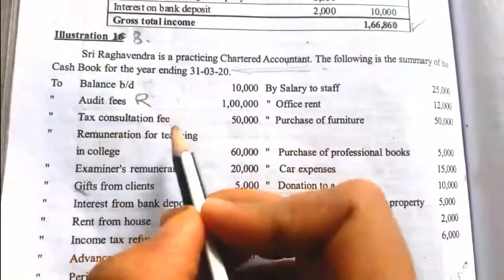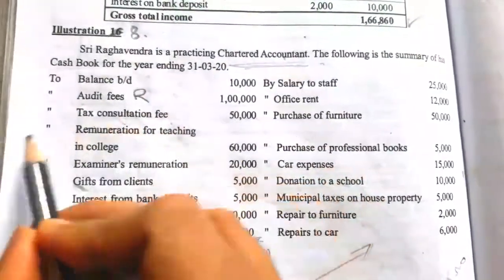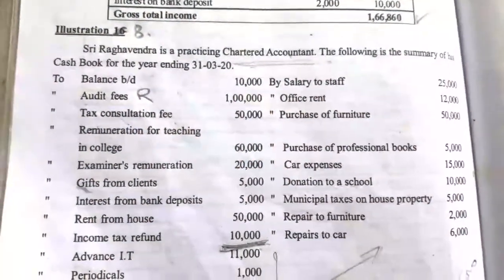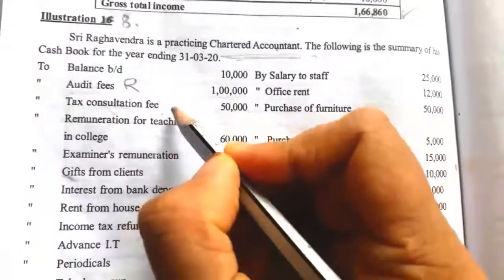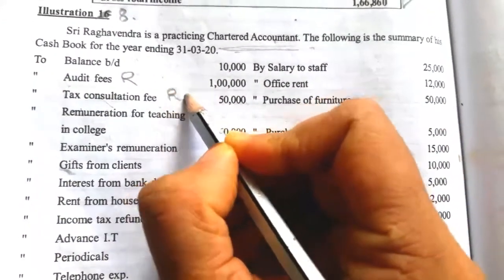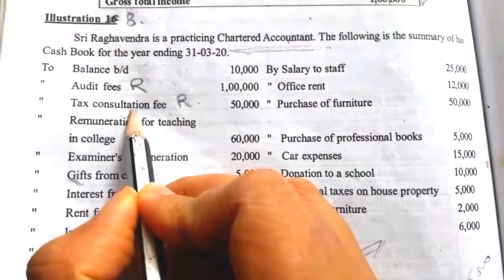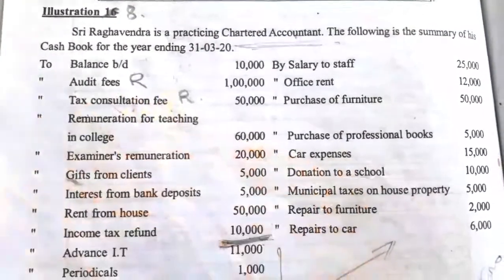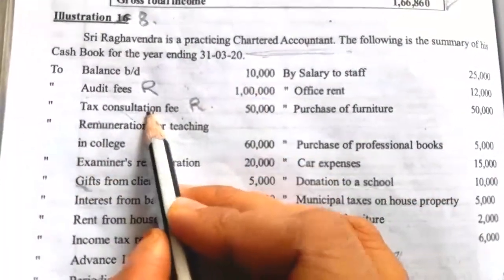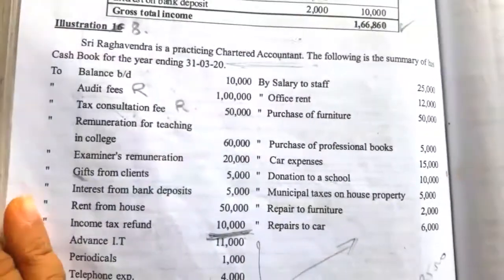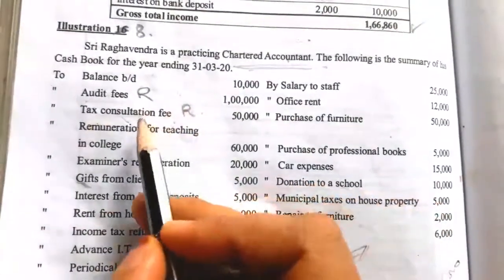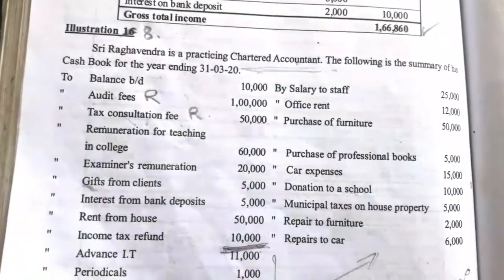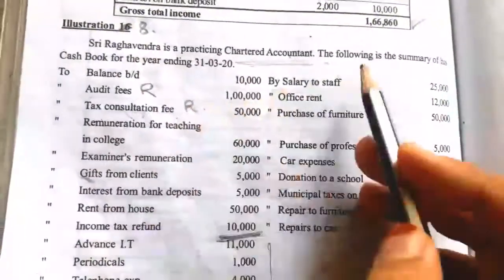professional receipt. Then tax consultation fees relating to tax. For the consultation he will be receiving tax consultation fees, so that is also taken as a receipt. Here the taxpayers have to take the help of chartered accountants for the filing of their income tax. If they are not aware of the filing of income tax, they have to take the help of chartered accountants.